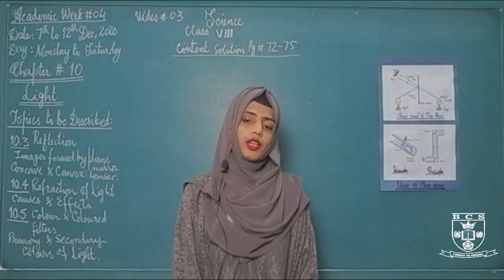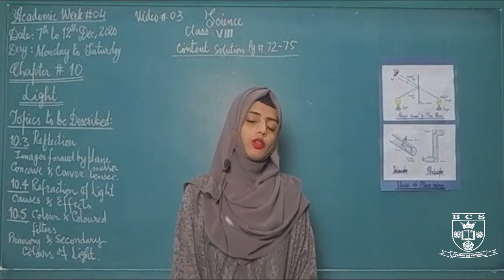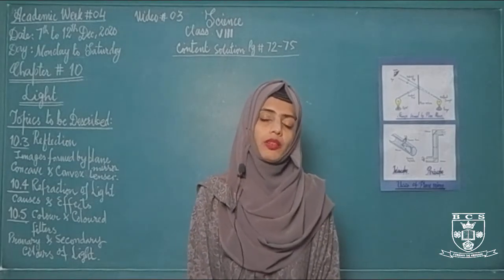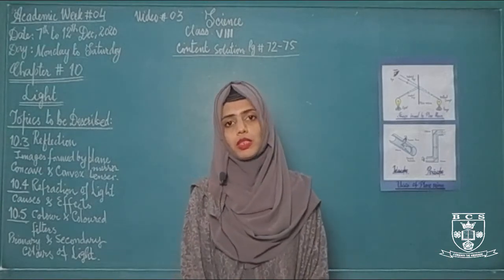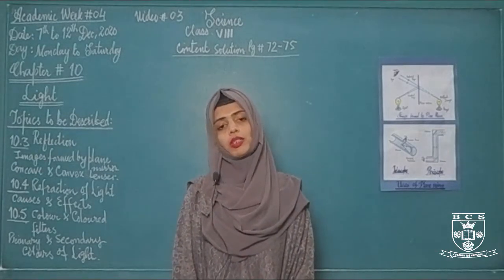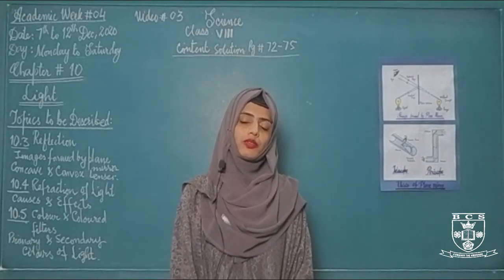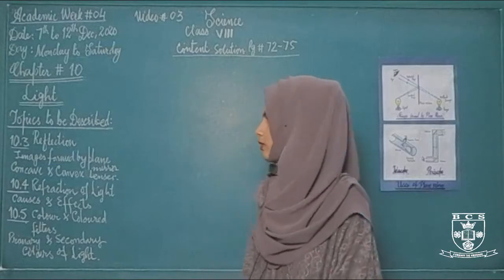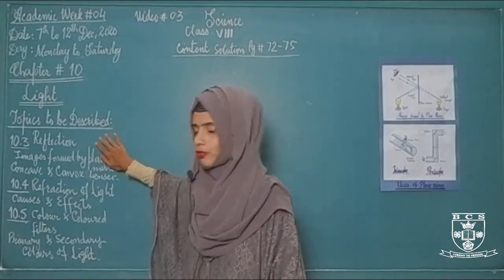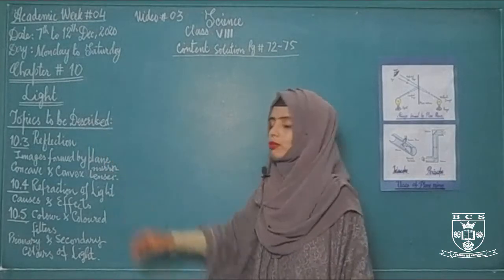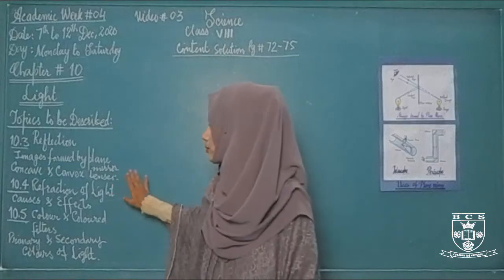In that class, we have covered topic 10.1, 10.2, and we have also started topic 10.3. Topic 10.1 was about light and its properties, its speed, as well as in topic 10.2 we have discussed about the shadow, and in topic 10.3 we have studied about reflection of light. And in today's class we will complete our topic number 3, that is reflection of light, which includes images formed by the plane mirror as well as uses of plane mirror,